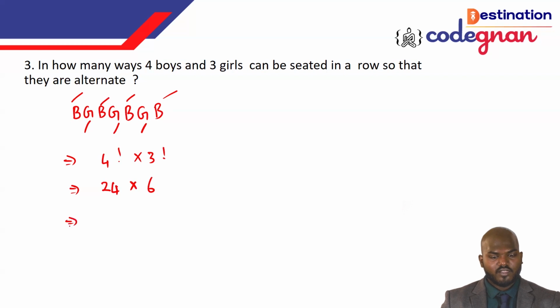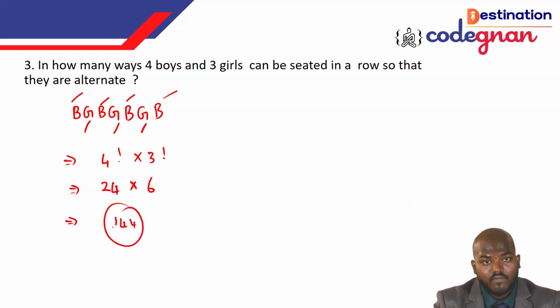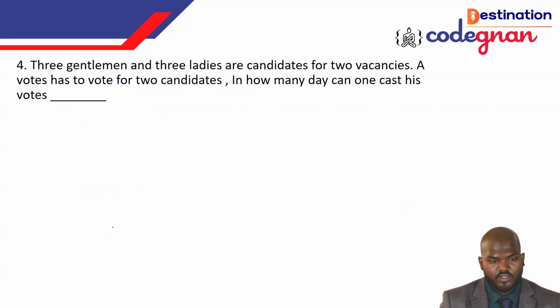If you make the multiplication, it will give you the answer 144. So probably this is one of the easiest questions we can say when it comes to permutation. You can get the direct answer. You don't have to put that much effort into it. Okay, so going to the further questions, you see this one.